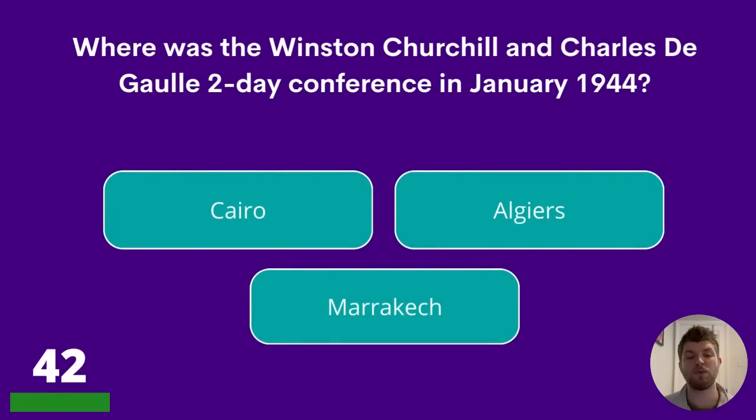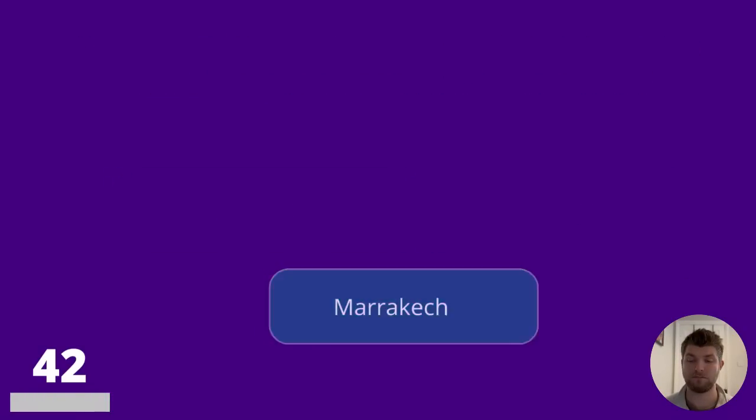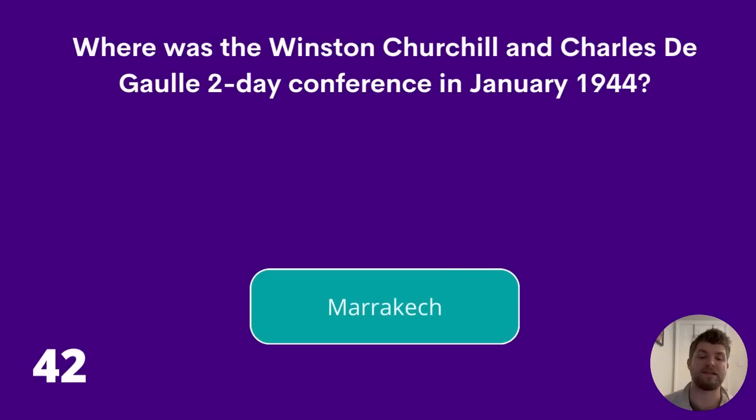42. Where was the Winston Churchill and Charles de Gaulle two-day conference in January 1944? Cairo, Algiers, or Marrakesh? The answer is Marrakesh.